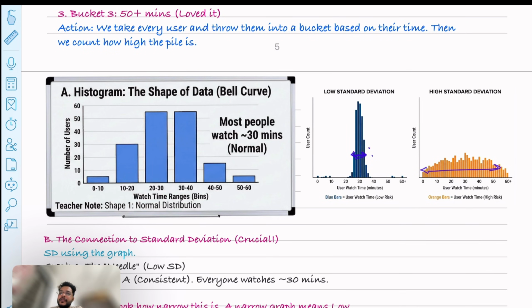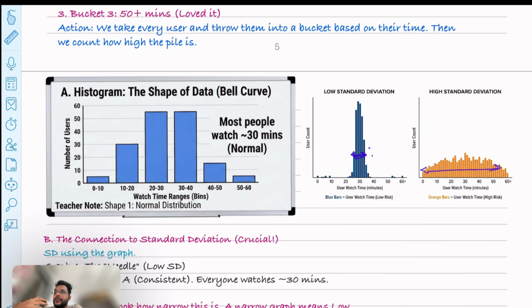So we will then see this kind of distribution. It is somewhat representing the normal distribution. In future lectures you will understand what the normal distribution is. But now you can see that just by looking at the data, without even seeing the numbers, I can know that most people's watch time is between 20 to 30 and 30 to 40. So it's coming on average to around 30 minutes, right? That's why data visualization is very good for us, because the graph tells us stories.